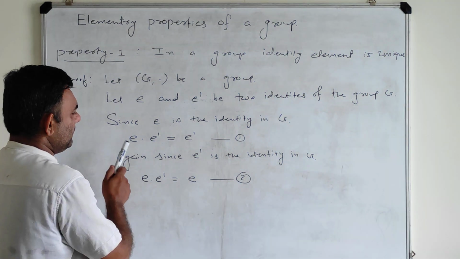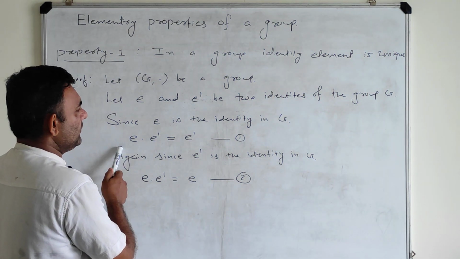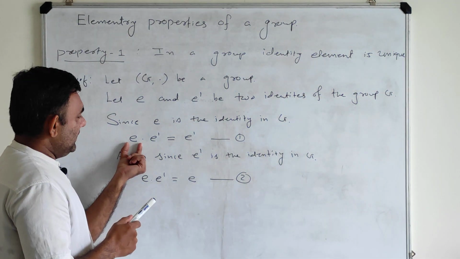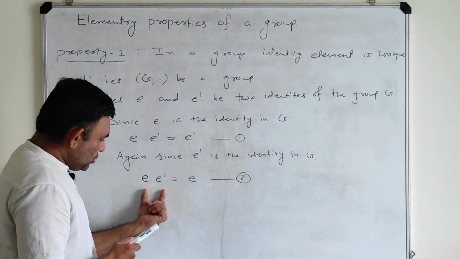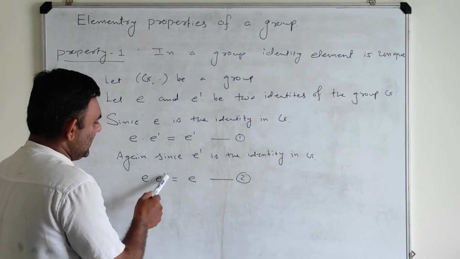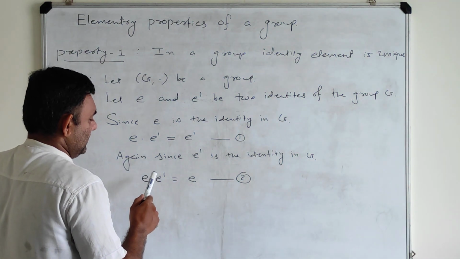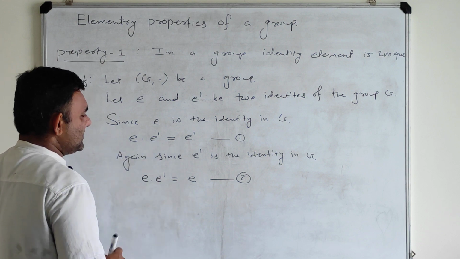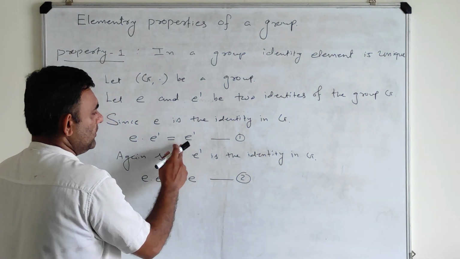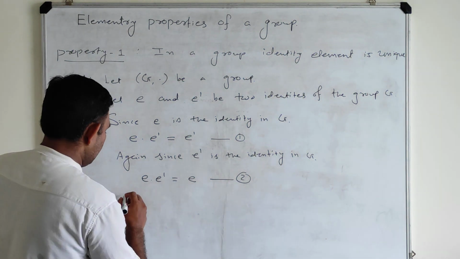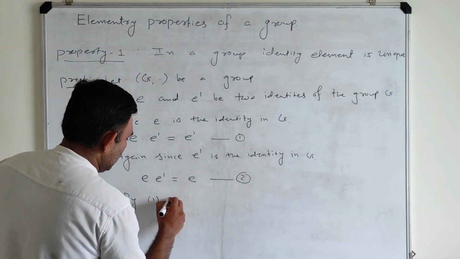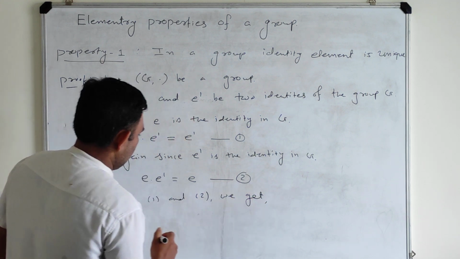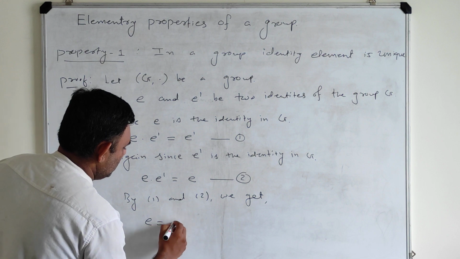So in result 1 I am using the fact that E is the identity, and in result 2 I am using the fact that E' is the identity, that is, the role of E' as identity. The left-hand sides of 1 and 2 are the same, so the right-hand sides should be equal. So by 1 and 2 we get E equal to E'.